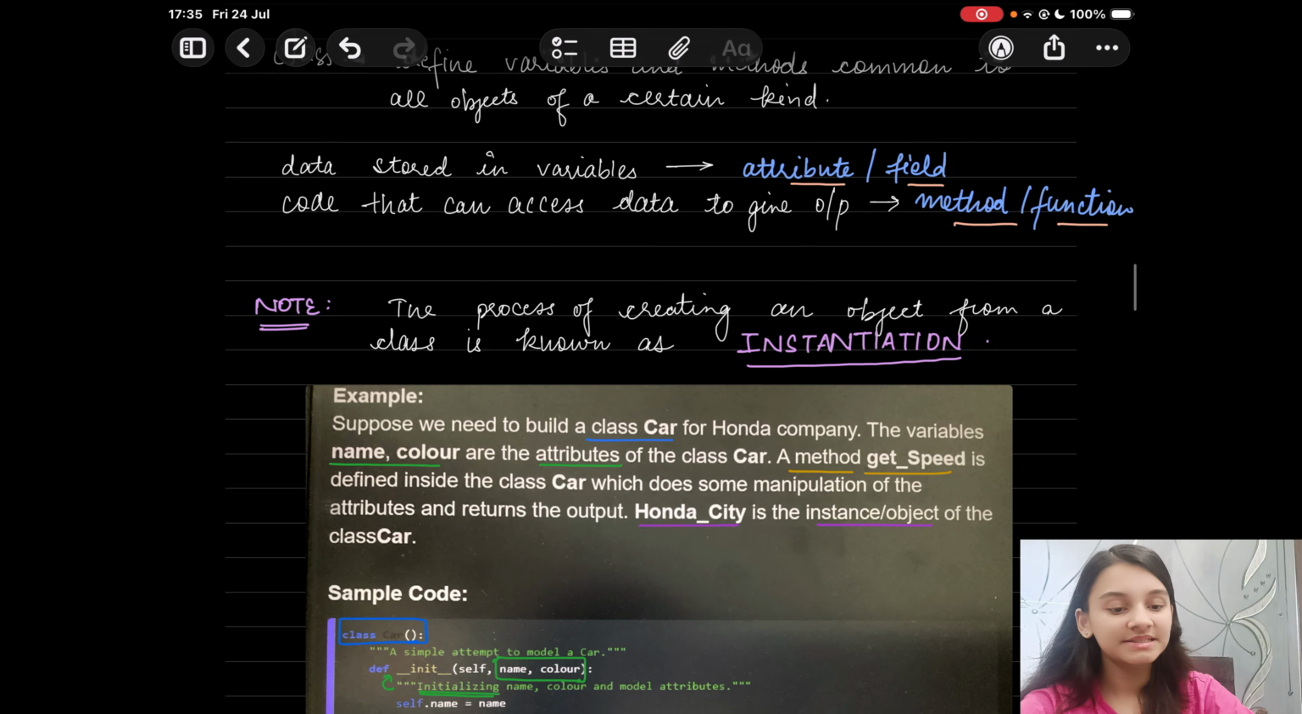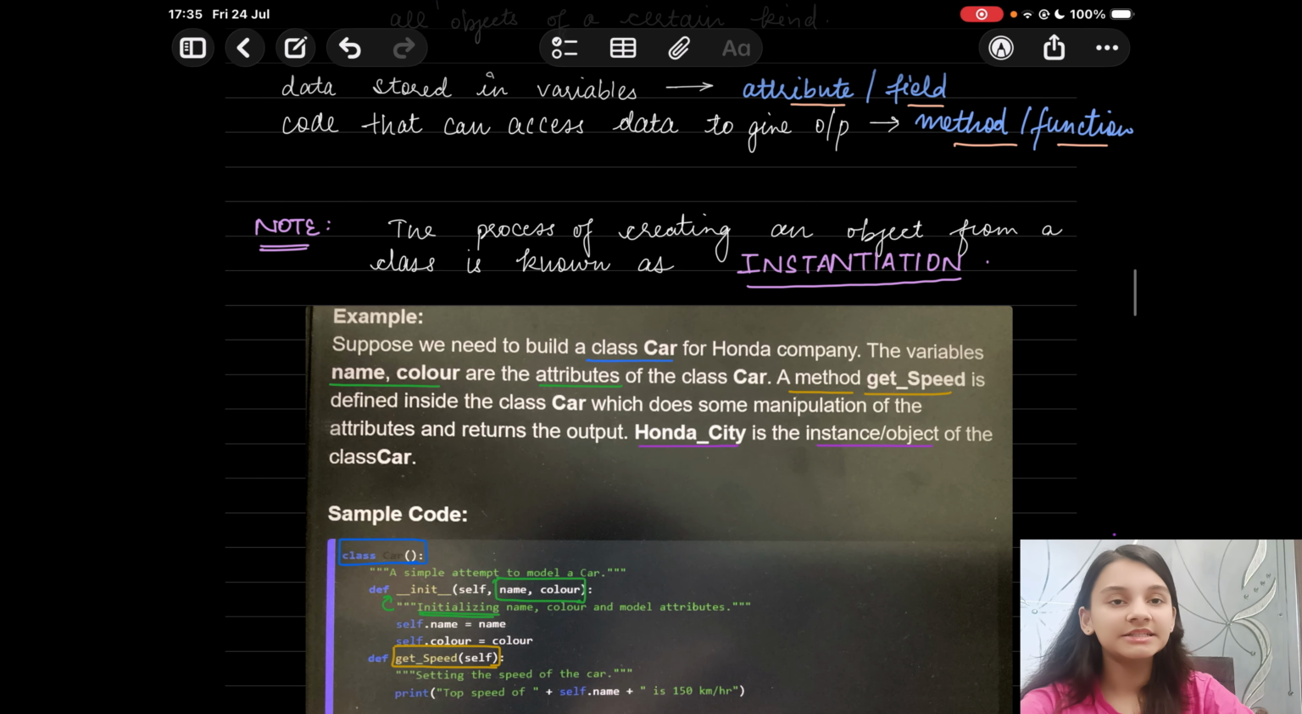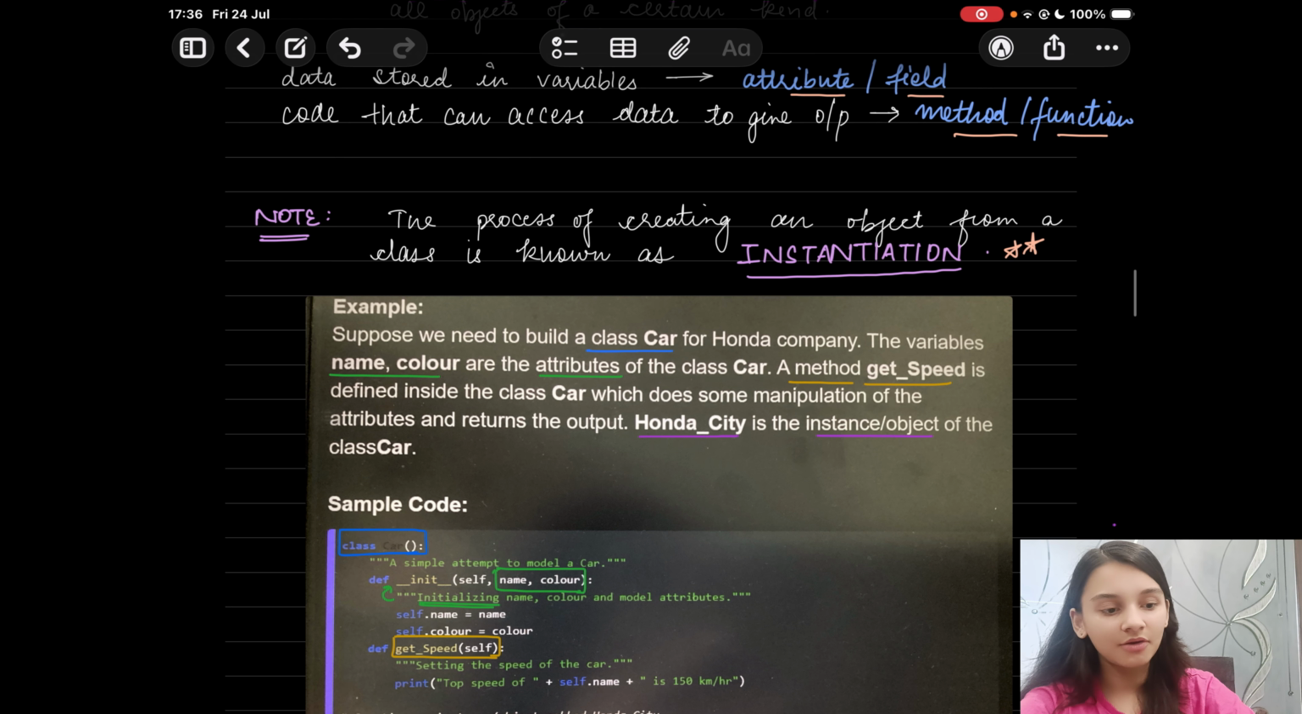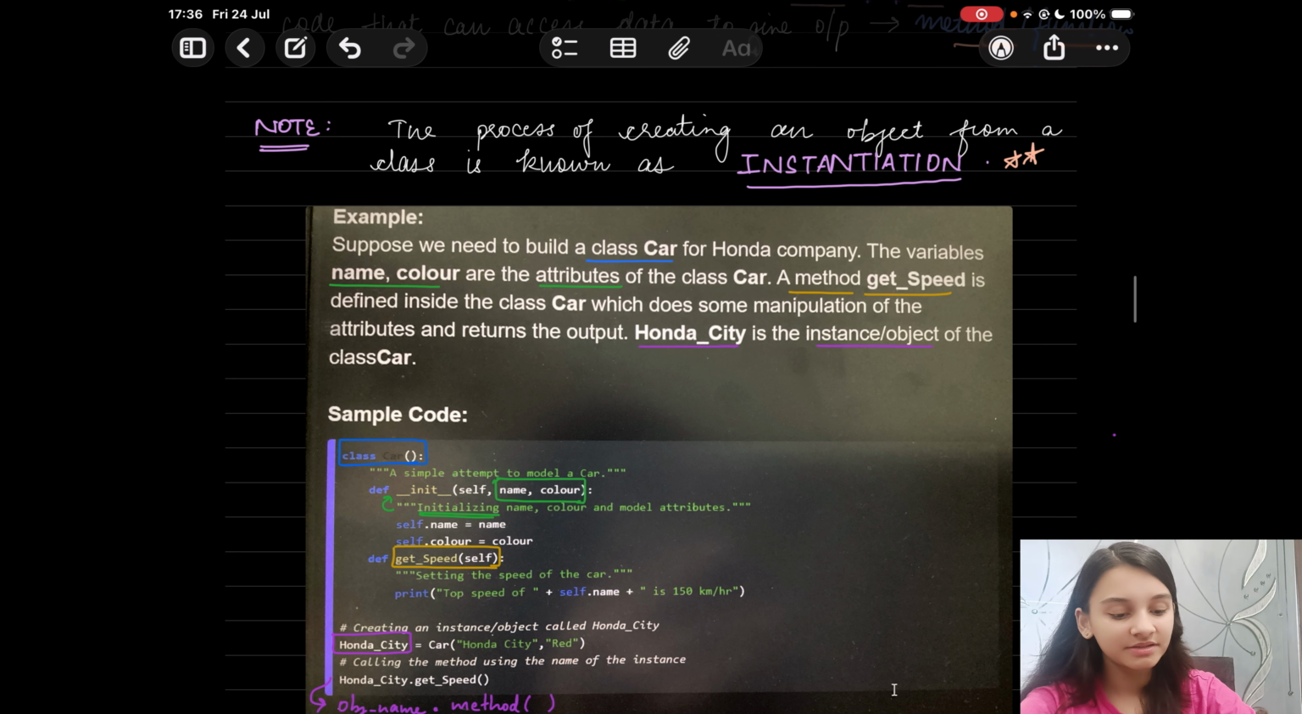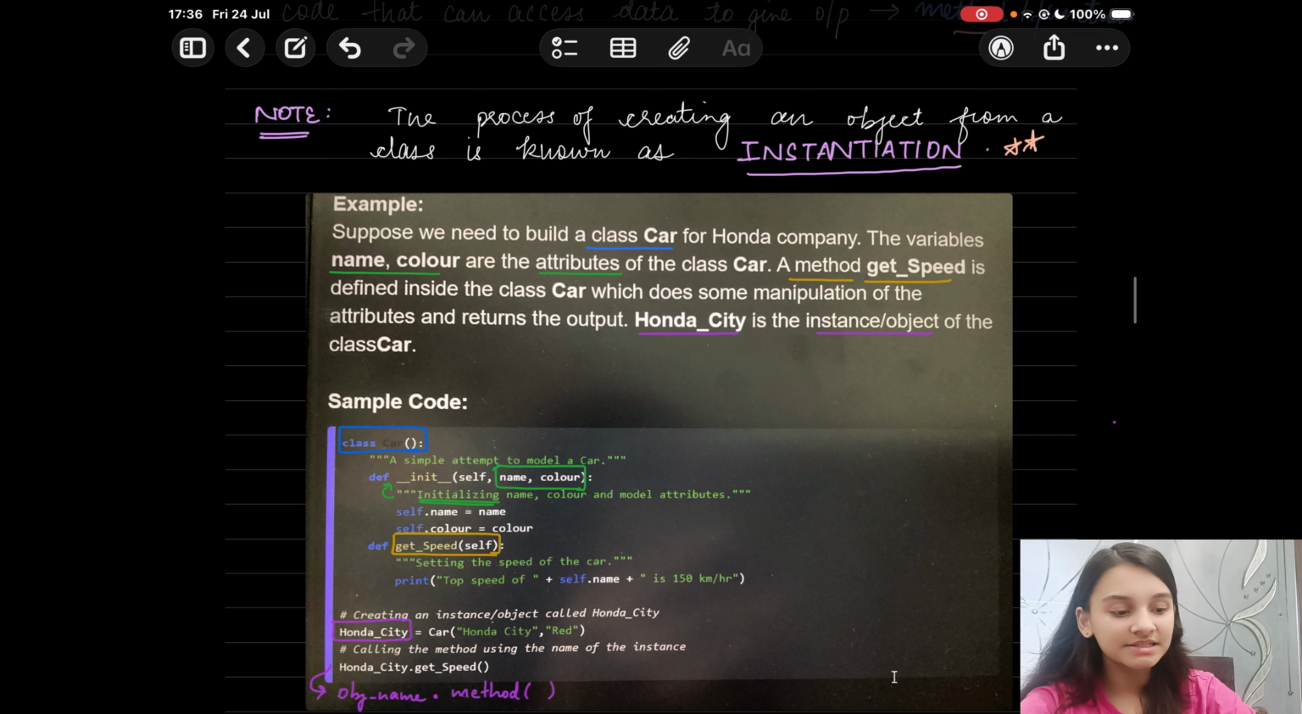Now, what is instantiation? It is the process of creating an object from a class. When you create an object from a class, as we have discussed, that object is an instance of a class. That process, when you create that object, is termed instantiation. Remember this term, instantiation. For example, now let's go to the programming part. How do you create a class and then an object?